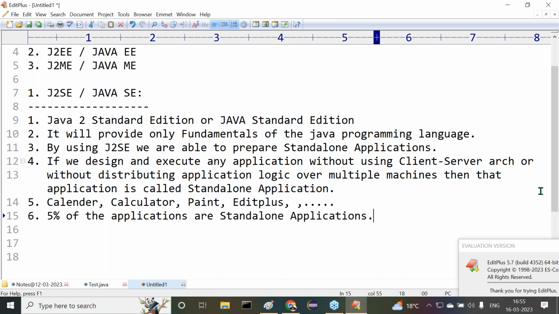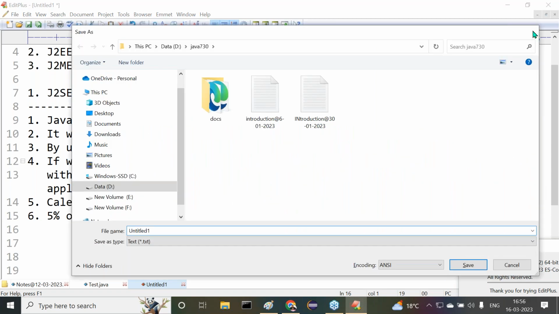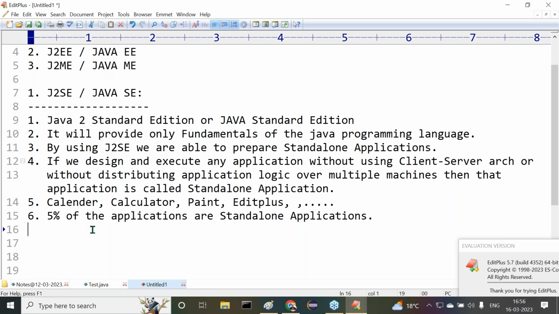The remaining 95% are not standalone applications. Only 5% of the applications are standalone applications. Clear? Then immediately you may get one question.